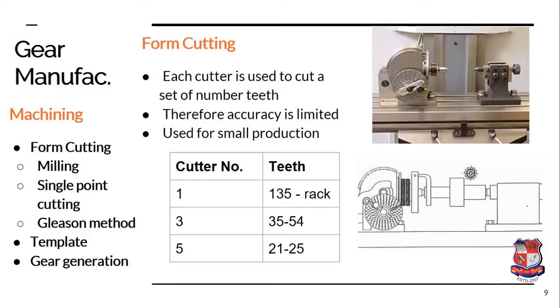Here one cutter is used for a range of numbers of teeth, and this will create inaccuracy in the tooth profile of the gear, and therefore when these gears are used for transmitting power, they will produce noise. Therefore, after producing the gear with the help of the milling operation, a finishing operation is required, which will make the gear accurate as well as smooth.